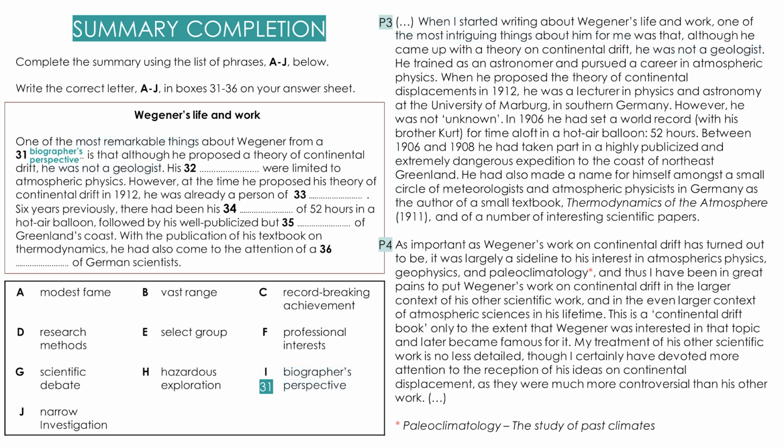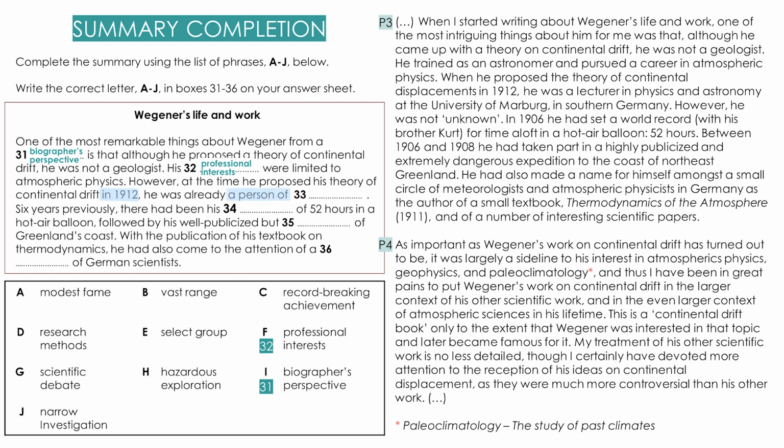Question 32 is about atmospheric physics and "his something." We can read that he trained as an astronomer and pursued a career in atmospheric physics. Pursued a career is similar to his professional interests. 32F. Question 33. We can see that this happened in 1912, so that's our date, and Wegener was already a...